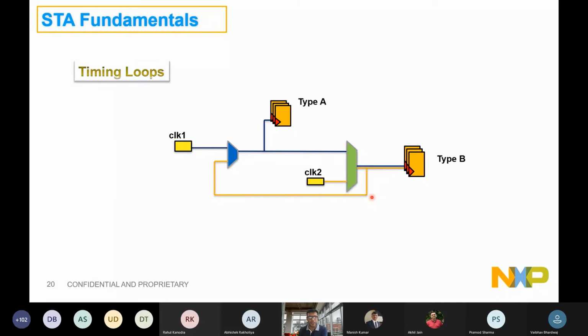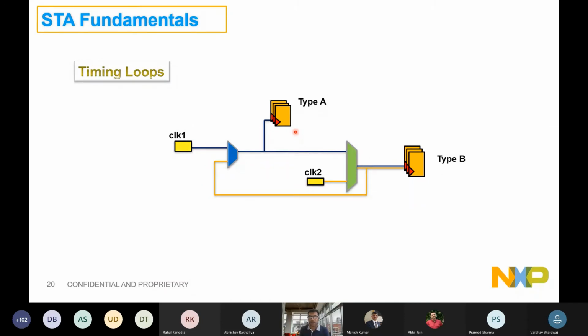Now, before going there, there are timing loops in the design, right? So assume that we have a clock source 1 and a clock source 2. There are two possible clock sources, and I have just shown you one of the complexities added to the clock tree. So let's say I have a use case 1 where this clock 1 will be active, right? So all these flops in block A will be getting clocked from here, and the flop in block B will be clocked from here. So for all the timing paths, let's say a launch happens from A and goes to B, right? The active clock is this, so the launch latency is this, the capture latency is this, and then there will be a capture.